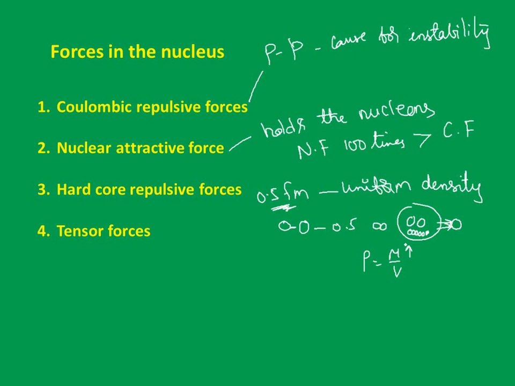Right. Next one is tensor forces. All the nucleons will have spin. I am speaking about the protons as well as the neutrons too. So all the nucleons will have spin, positive spin, negative spin, clockwise, anticlockwise, right? So they will behave like magnetic dipoles. Anyway, in quantum numbers, you might be very familiar with this, assigning the spin quantum number based on the spin, plus 1 by 2, minus 1 by 2. Do you remember, right? That's it.